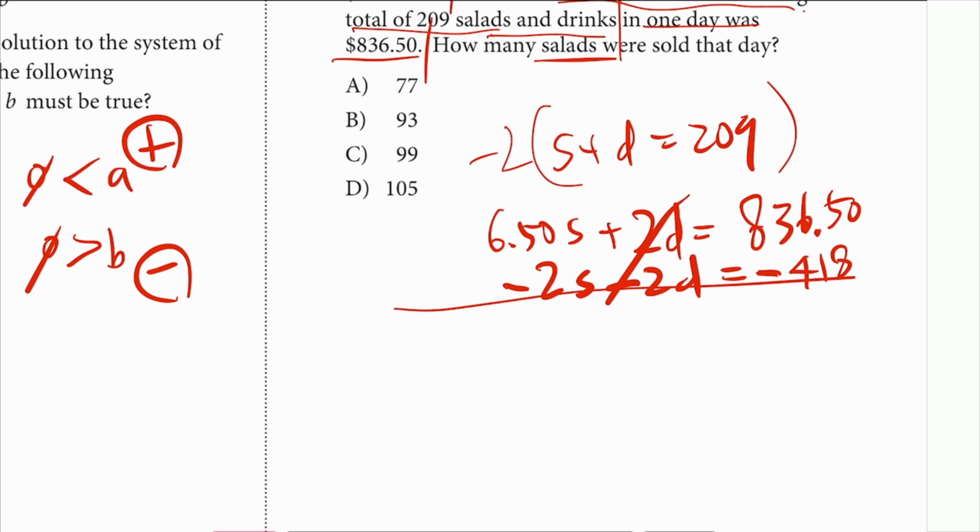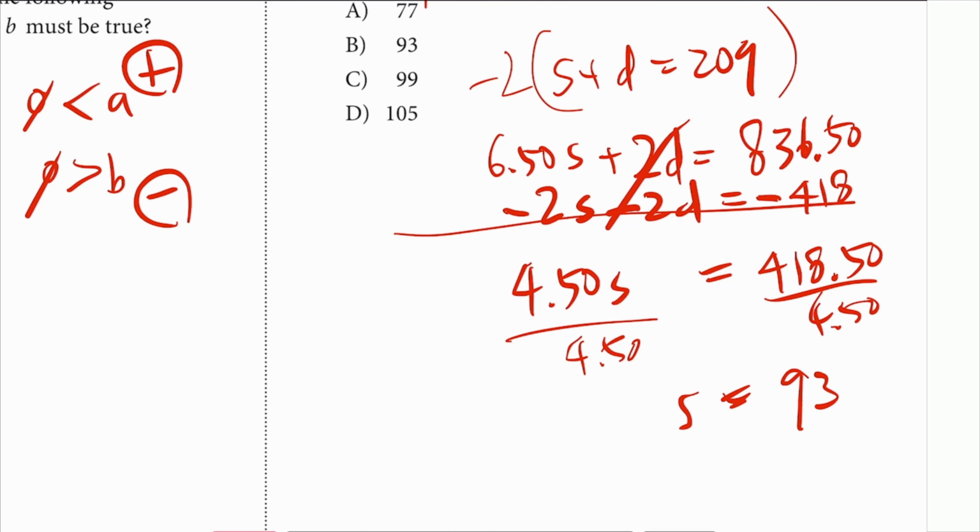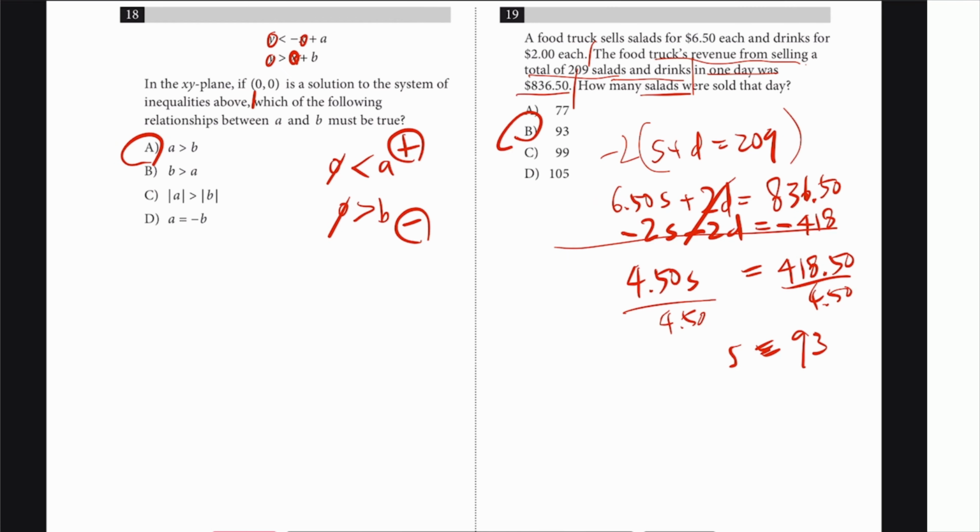So get rid of that, and there'll be 4.50S is equal to 418.50. Go ahead and divide by 4.5 on both sides. And then S is equal to, can't do that in my head, I'll just use my calculator. And then if you divide that, you get S is equal to 93. Okay, so there it is, 93.